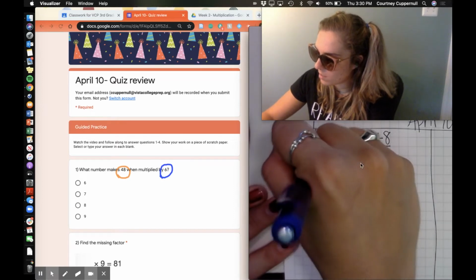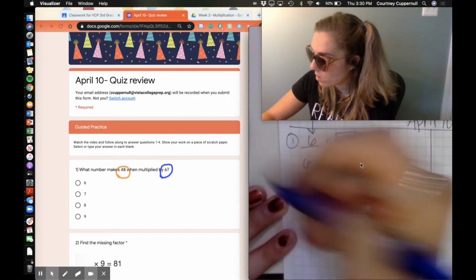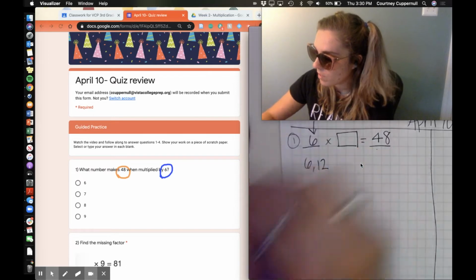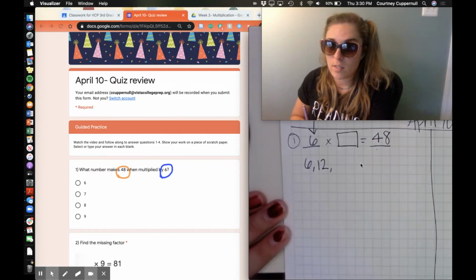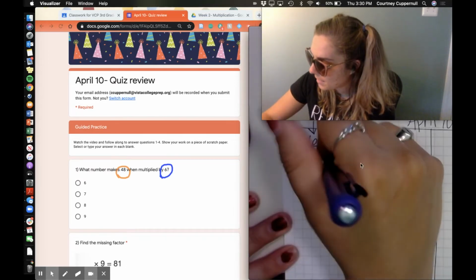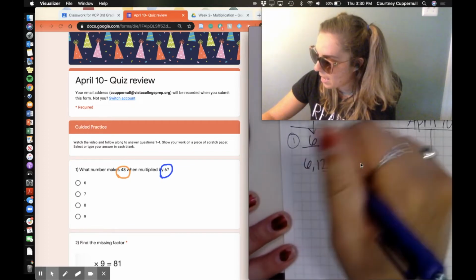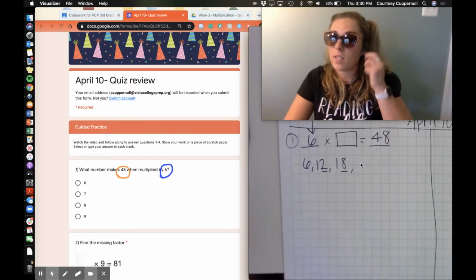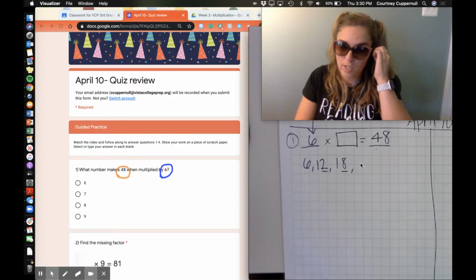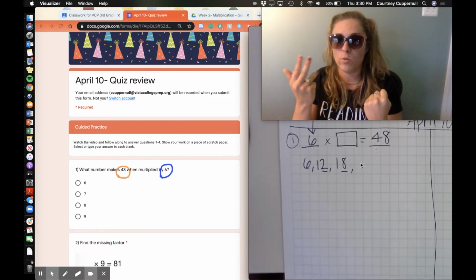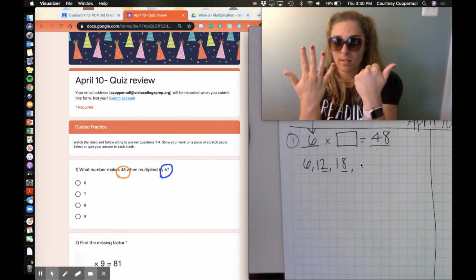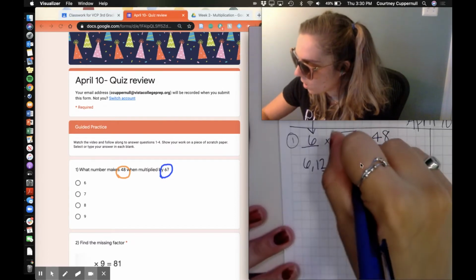So we know 6. I know 6 plus 6 is 12. So 2 groups of 6 is 12. Then if I go 6 plus 12, that's 18 because 2 plus 6, 2 is in my ones place, plus 6 is 8 in my ones place. Now 18, I have to count over 20, so that might be a little tricky. So I'm going to go 18, 19, 20, 21, 22, 23, 24. I counted 6 times, and I got to 24.